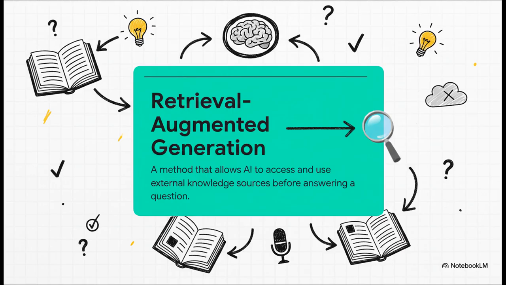Let's just unpack that really quick. Retrieval is just a fancy way of saying it finds the right information. Augmented means it adds that info to your original question. And generation is what it's always done, creating the answer. But now it's based on this new fact-checked context.